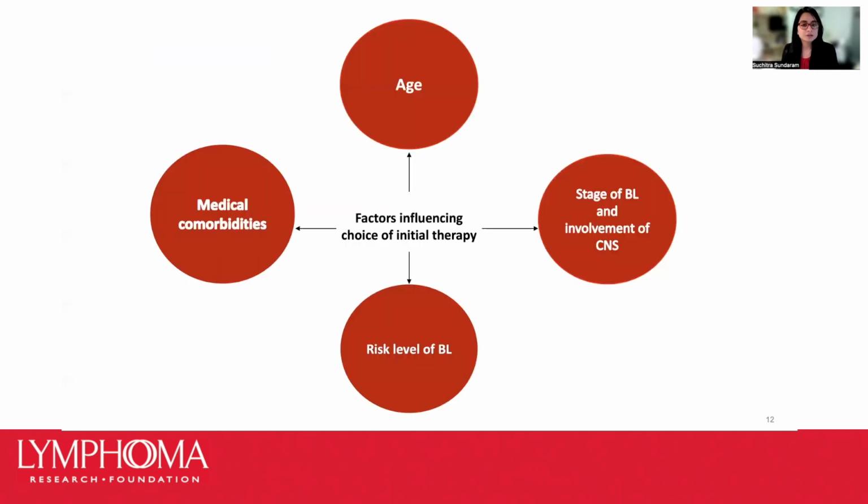So while choosing the initial therapy for Burkitt lymphoma, we take into account several factors such as the age of the patient, presence of other medical conditions, as an example, kidney function abnormalities or heart disease. We take into account and assess their performance status, the disease stage, any evidence of involvement of the brain system, the risk level of Burkitt lymphoma, such as the bulk of the tumor or the size of the mass, the blood LDH levels, which is a marker in the blood of aggressiveness of the lymphoma generally at diagnosis, and if the patient has evidence of spontaneous tumor lysis syndrome at diagnosis before they start chemotherapy.